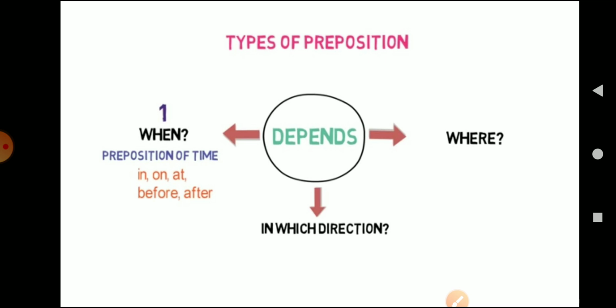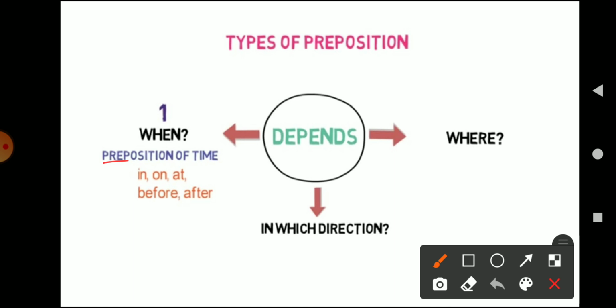That is basically known as a preposition of time. So, what is a preposition of time? A preposition of time will tell you when the event occurred. The general examples of prepositions of time are in, on, at, before, and after. These are a few examples that will tell you what is the time of the occurrence of the event.